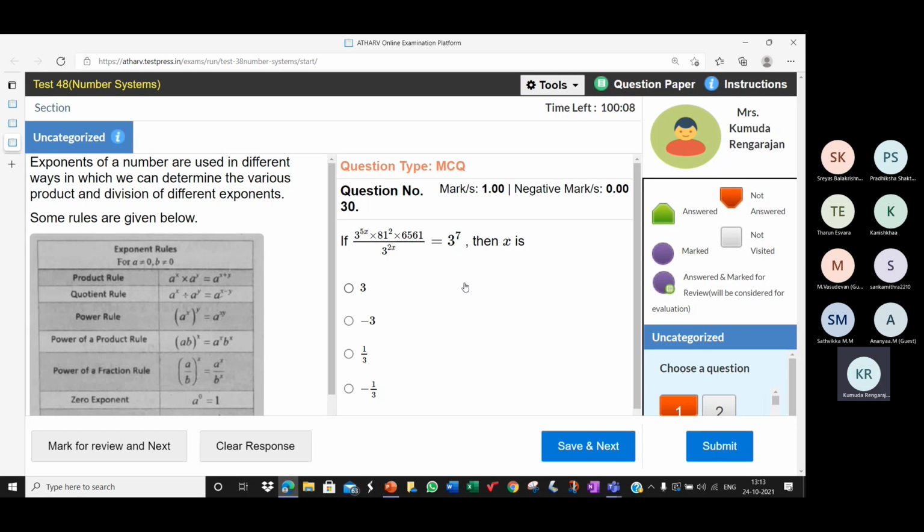So you have 3 to the power 5x into 3 to the power 8 into 3 to the power 8 by 3 to the power 2x is equal to 3 to the power 7. So 5x, you'll have to subtract 5x and 2x, so you'll get 3x. 3 to the power 8 and 3 to the power 8 is 3 power 16.